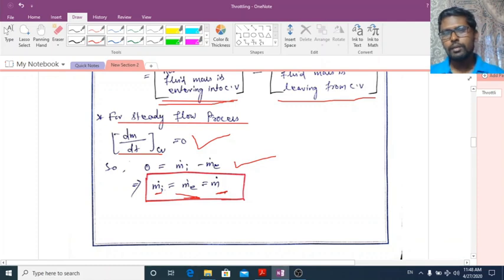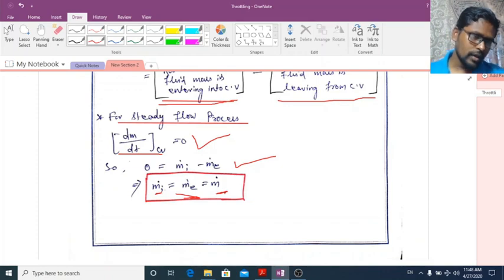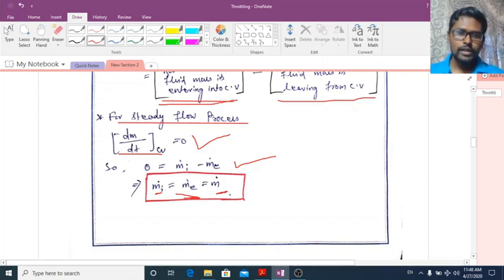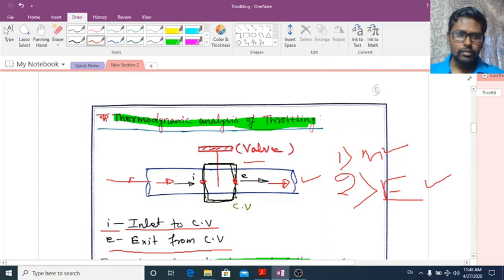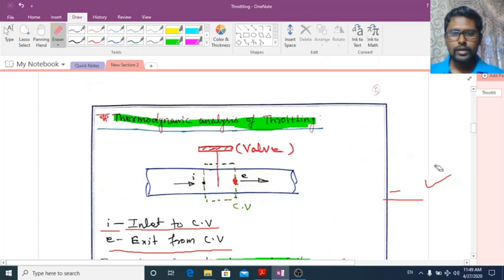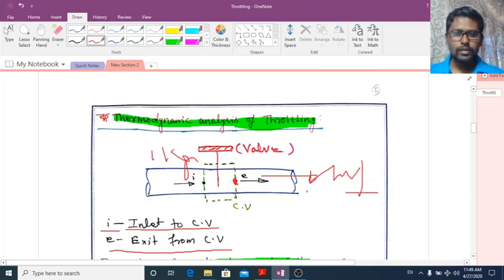Suppose, let's take an example. If 1 kg per second of fluid mass is entering into the control volume, then the same 1 kg per second will leave from the control volume. If 2 kg per second is entering here, then the same 2 kg per second will leave here.